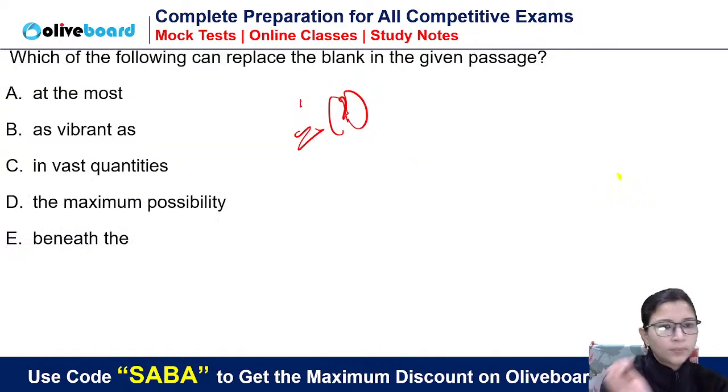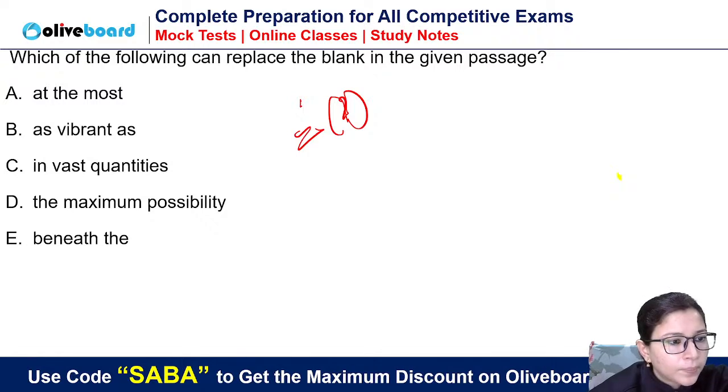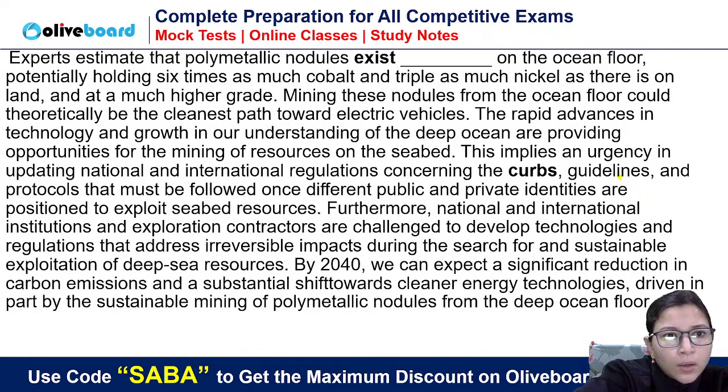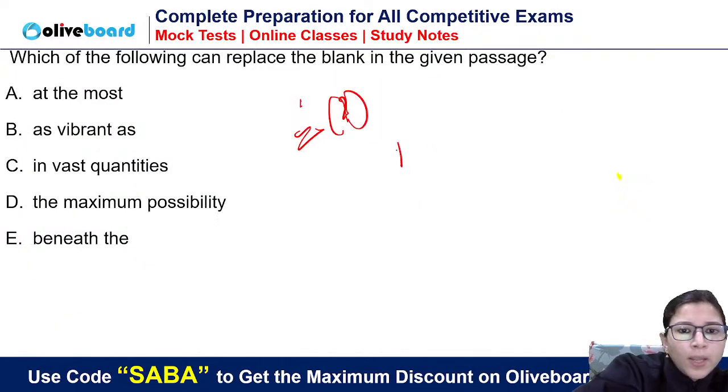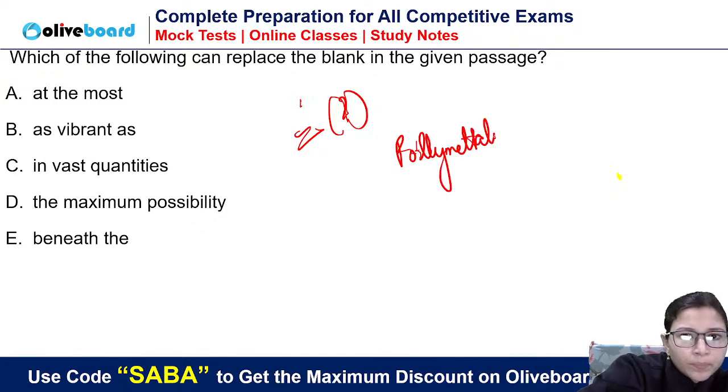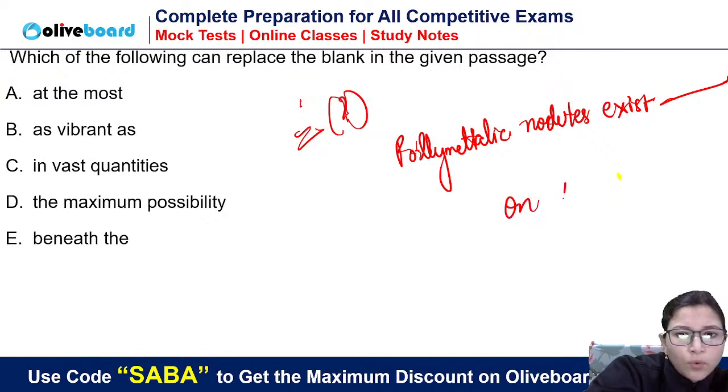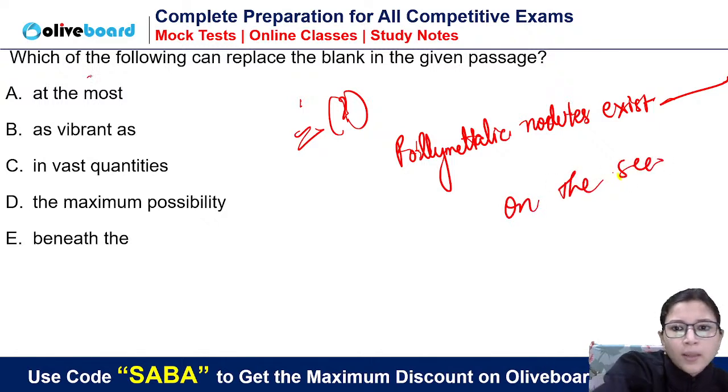Next, blank आप देख लीजिए. Which word will come in the blank? Expert estimates that polymetallic nodules exist dash on the ocean floor. Okay, polymetallic nodules exist dash on the sea floor. ठीक है, जो भी है. At the most, exist at the most as well in vast quantities.